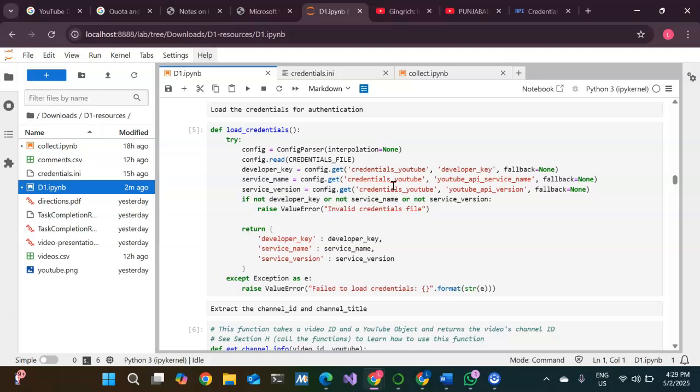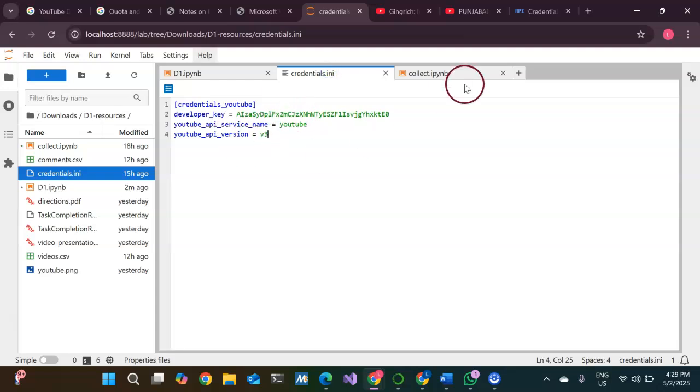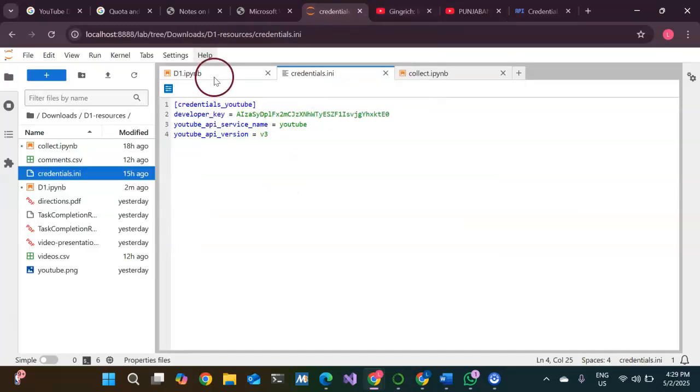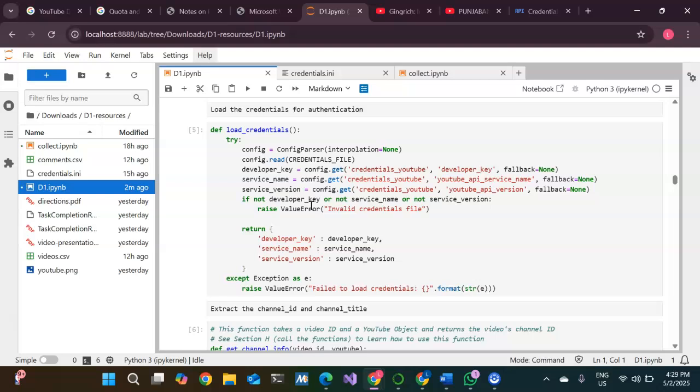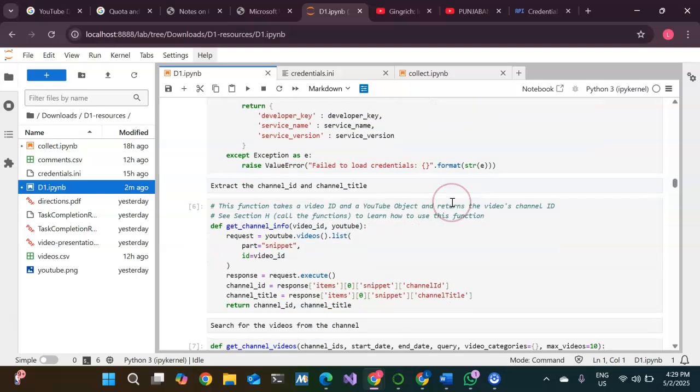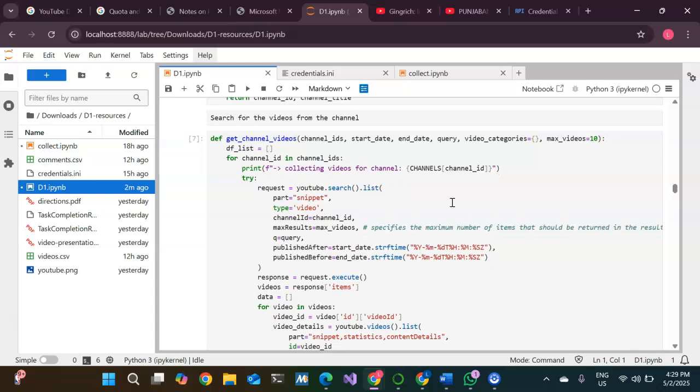This function reads the API key and configuration settings from a file called credentials.ini. So in this file I have used my developer key. Simply I copy pasted this key which I have created earlier, and it used this file to validate the credentials. This step was very important for establishing a secure connection with the YouTube API and avoiding errors during data collection. So after successfully connecting, I used provided cleaning functions to prepare the dataset.